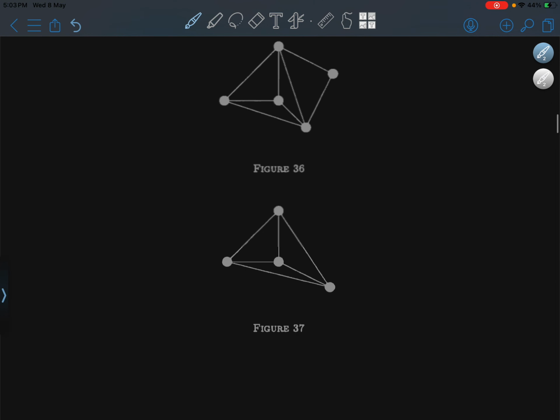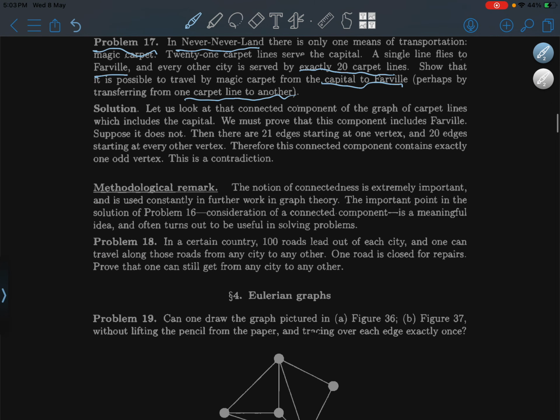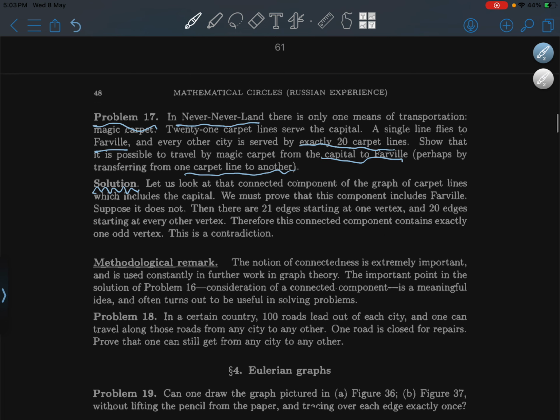Eulerian graphs. Let us look at the connected components of the graph. Solution. Let us just understand the problem at first.